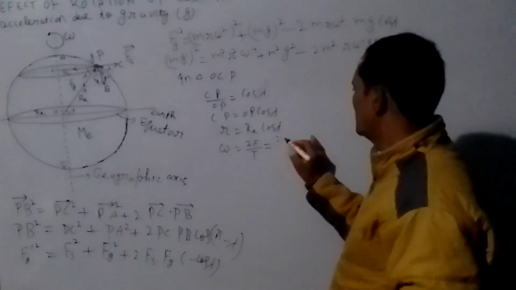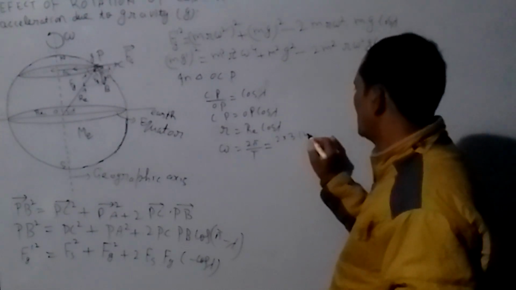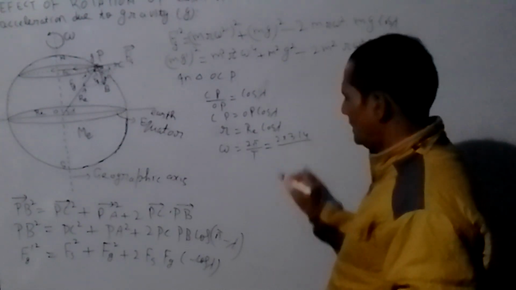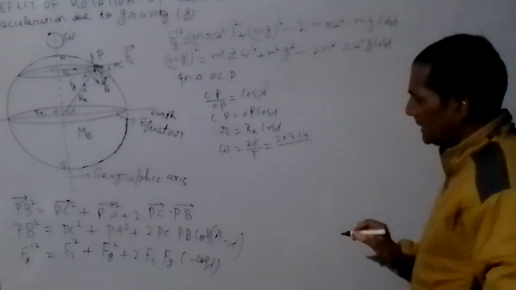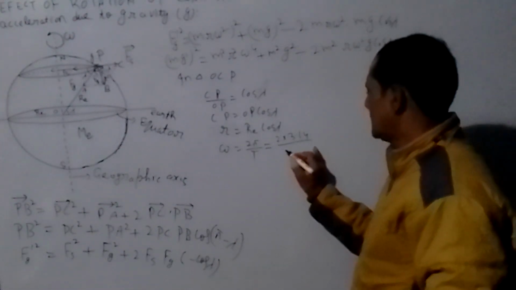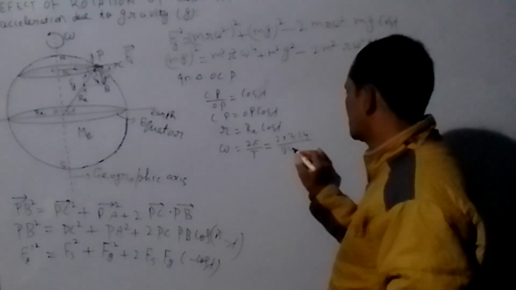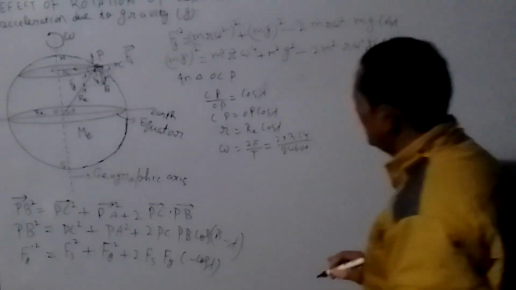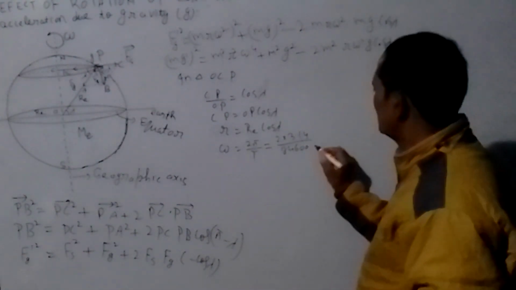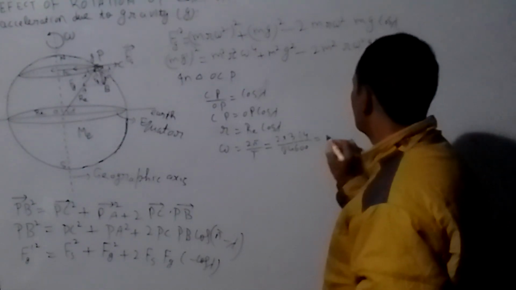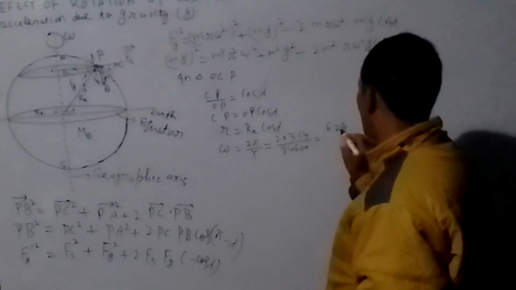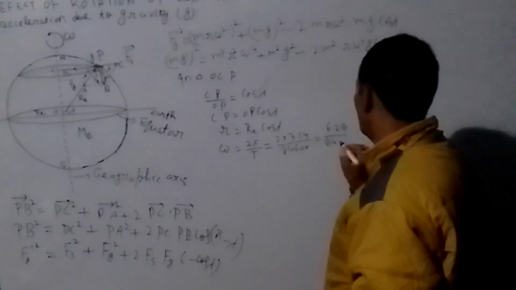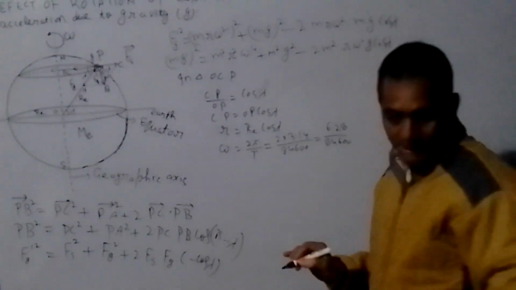So omega is equal to 2 times 3.14 upon the number of seconds in 24 hours, 86,400. So this value becomes 6.28 upon 86,400. So divide this.